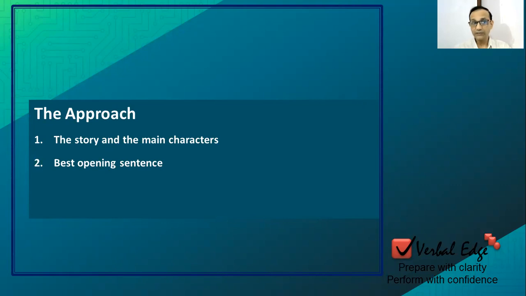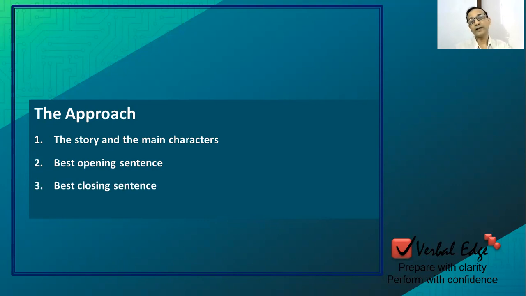What is the criteria for identifying that? The first and foremost is that there's a basic convention in communication. Introduction is followed by elaboration, right? So first things are introduced and then elaborated. So ideally any sentence which seems to introduce the main characters, main events, and we think that remaining sentences are elaborating on that particular sentence, then we can think that, okay, this is the best opening sentence, right? Number one.